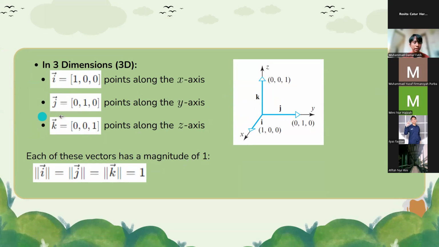The vector j is equal to 0, 1, 0, pointing along the y-axis. And the last vector k is equal to 0, 0, 1, pointing along the z-axis. Each of these vectors has a magnitude of 1. Magnitude of vector i is equal to magnitude of vector j is equal to magnitude of vector k is equal to 1.